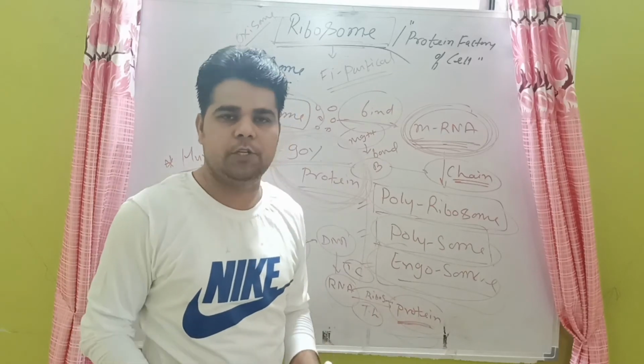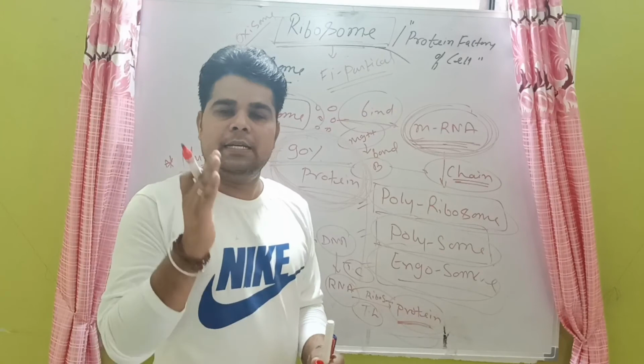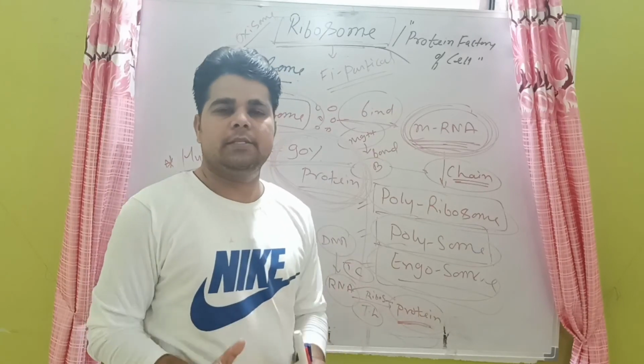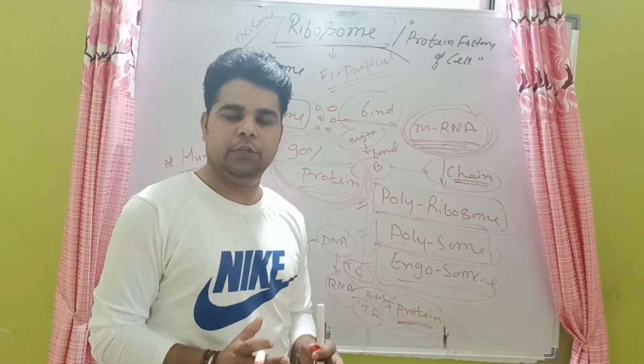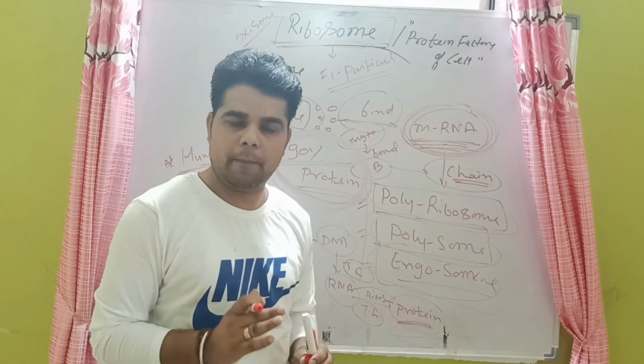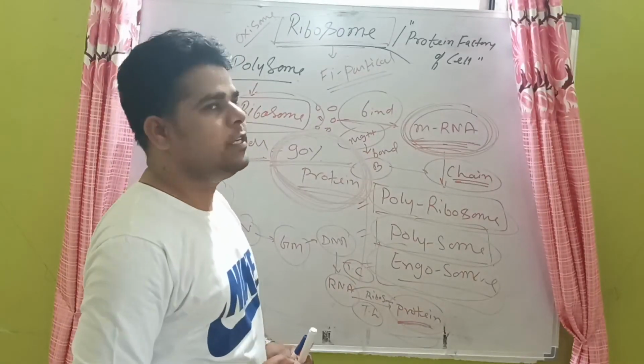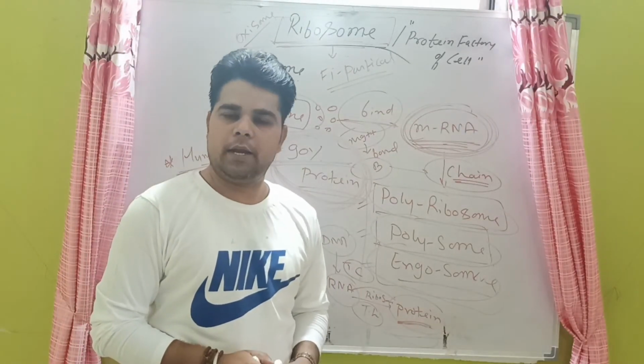So protein must be required, and it is formed by the ribosomes. It is a non-membranous structure, and it does not occur in the RBCs of mammalian cells. Fine. So this is a little bit of information about ribosomes.